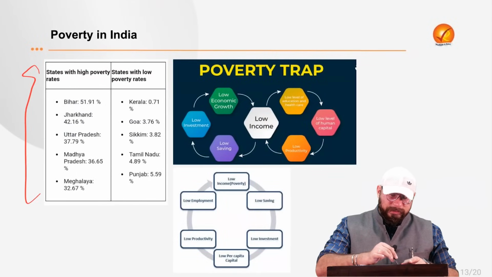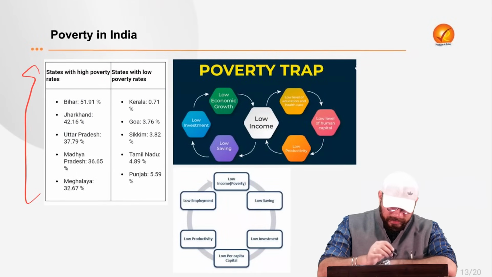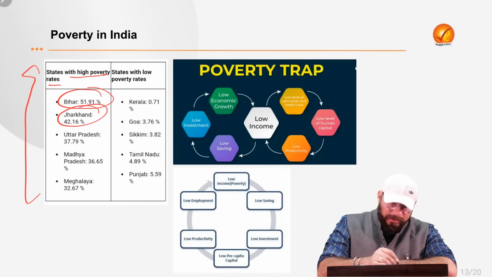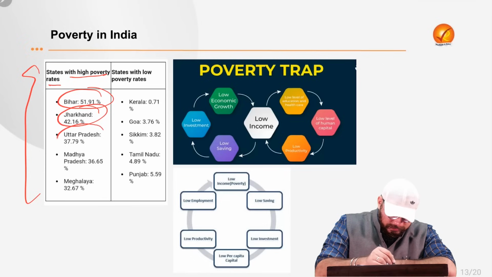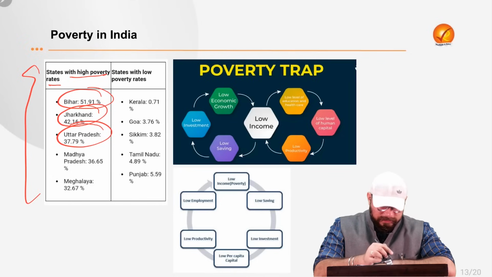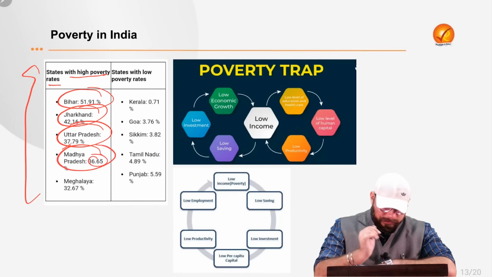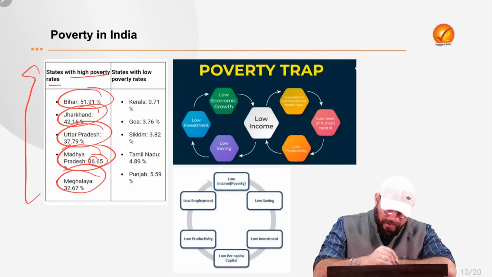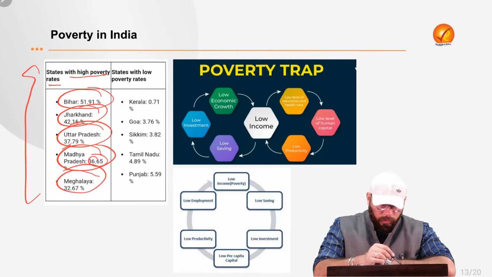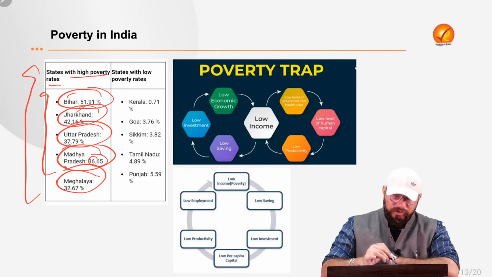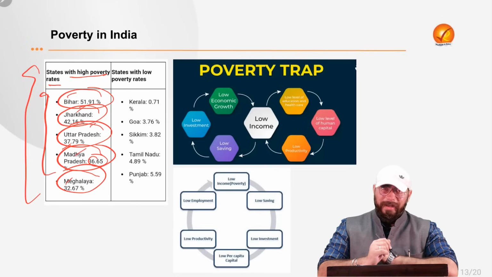Now, if you have to know state specific, just for your information, I've included the states with high poverty rates in our country. First is Bihar with more than 50% poverty rate. Then it is Jharkhand with more than 40% poverty rate. Then it is UP with more than 35%, that is close to 37% poverty rate. Then there is Madhya Pradesh with more than 35%, specifically 36% poverty rate. And then there is Meghalaya with 32% poverty rate. So all these 5 states, they are the states with the highest poverty levels in our country. That is your Bihar, Jharkhand, UP, Madhya Pradesh and Meghalaya.